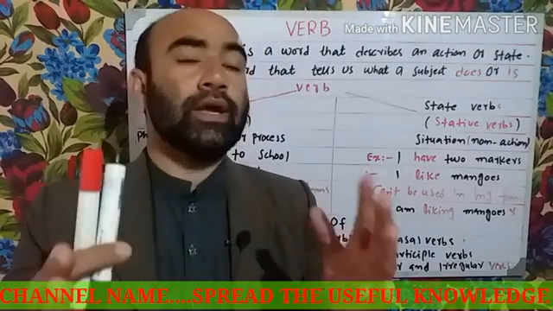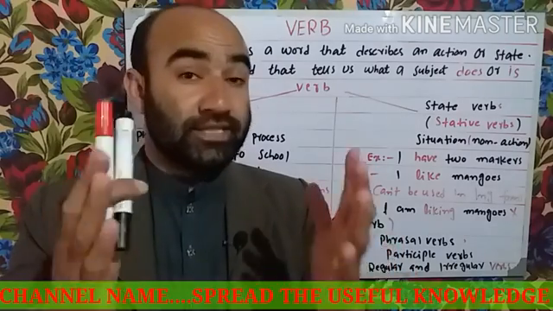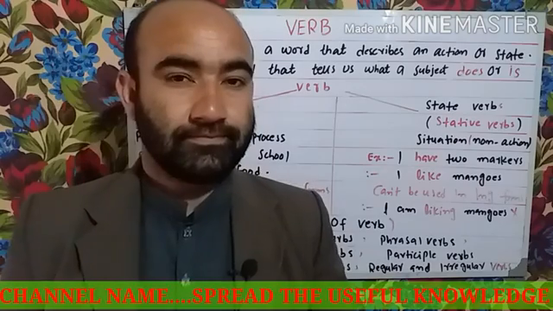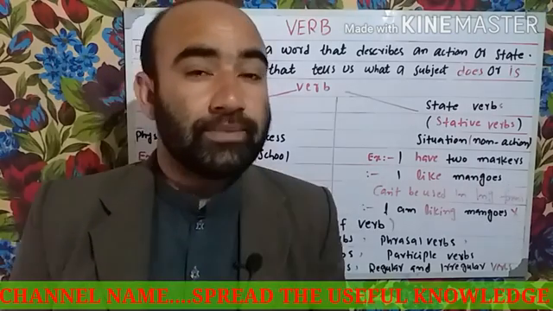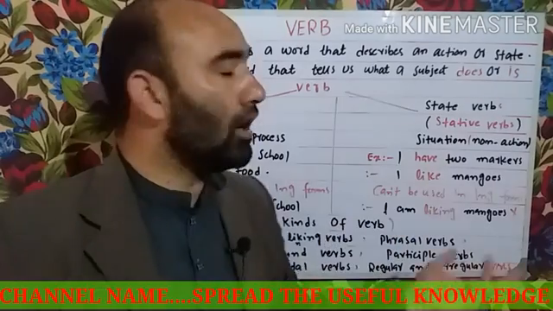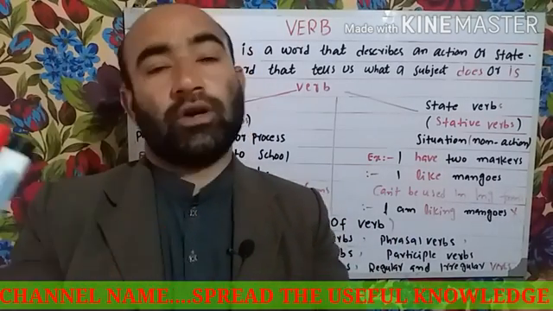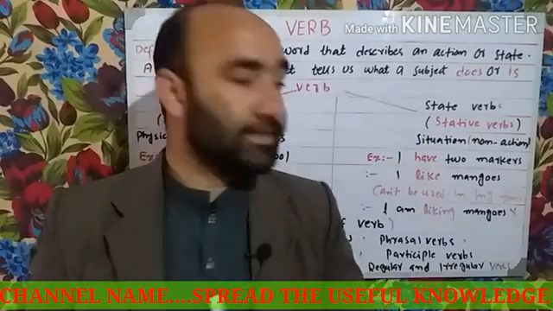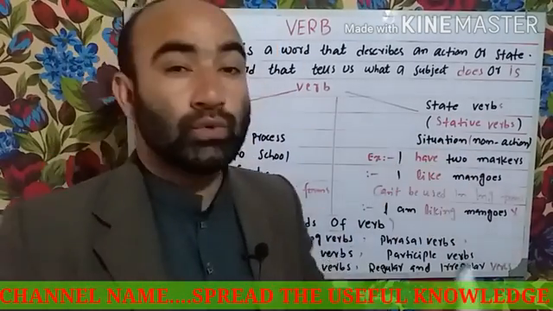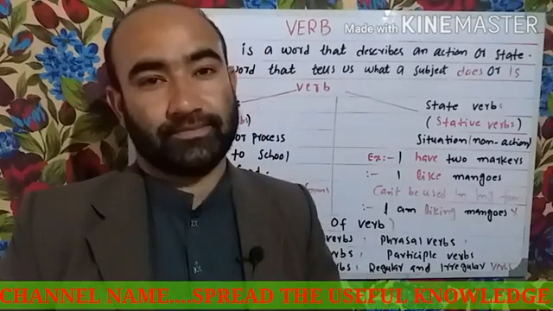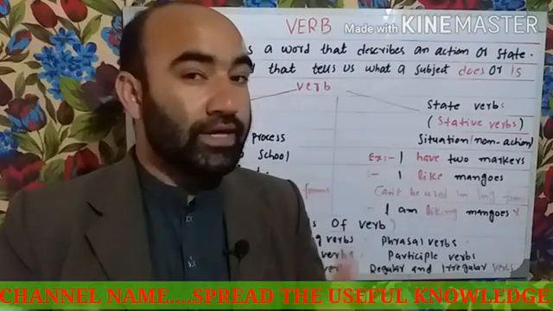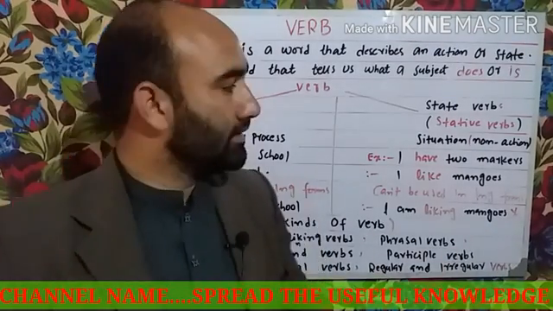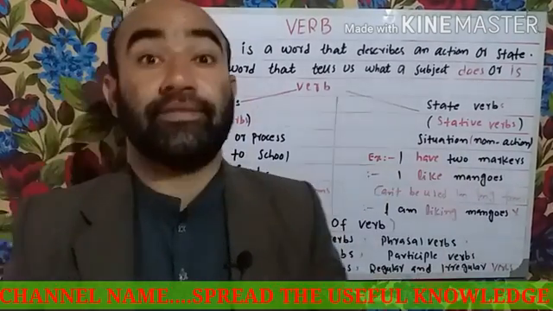I'm just telling you about the situation. Here there is no action. We are just talking about the situation or the condition of someone or something. We use the stative verbs in that case. I have two markers. I'm just giving you the information. No action is here. That is why they are called stative verbs.